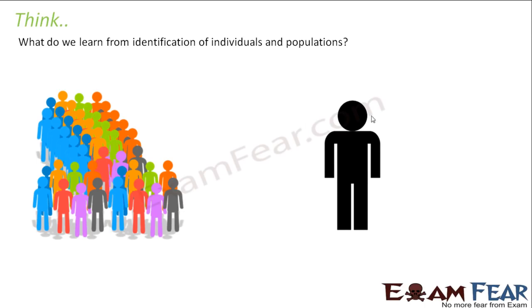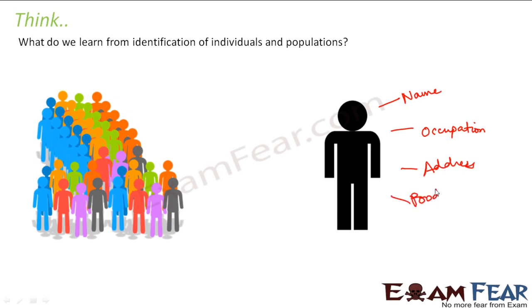Maybe some basic information like his name, his occupation, where he lives, his address, or maybe his food habits, whether he is a vegetarian or a non-vegetarian, the type of culture he has, whether he is an Indian or an American, or what kind of culture he follows. So these are some of the things which you might get to know when you start identifying an individual.